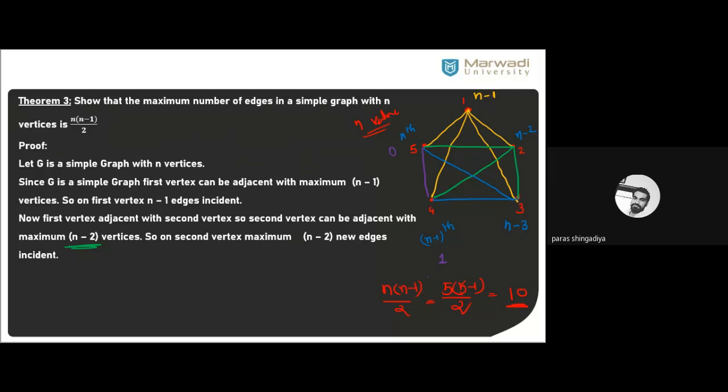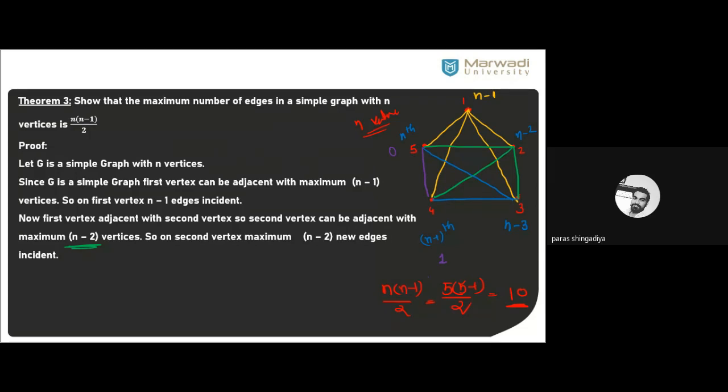So how many edges are now remaining from the second vertex? 2 to 1 is already connected, we have already drawn. So 2 to 3, 2 to 4 and 2 to 5, we can create 3 edges from the second place. Clear? That is 5 minus 2, which is equal to 3. So if n vertices are there, from the second place you can create maximum n minus 2 edges. Clear? 5 minus 2 means 3 edges you can create from the second place. So for n vertices, that is n minus 2.